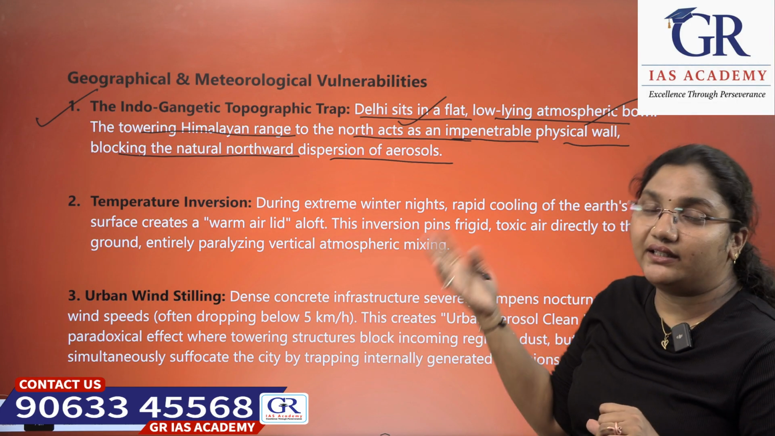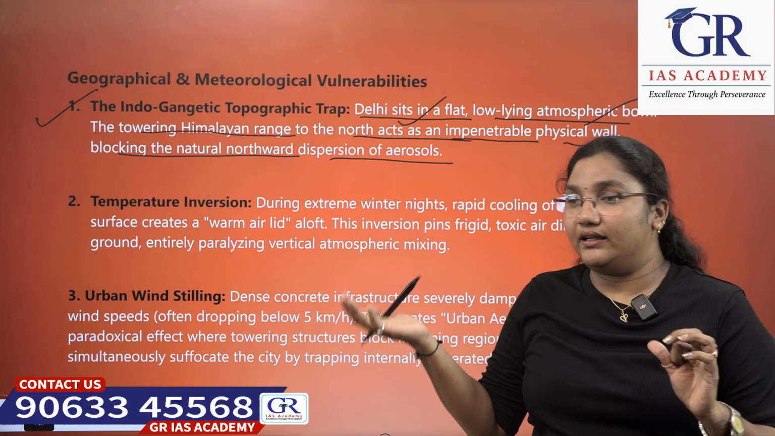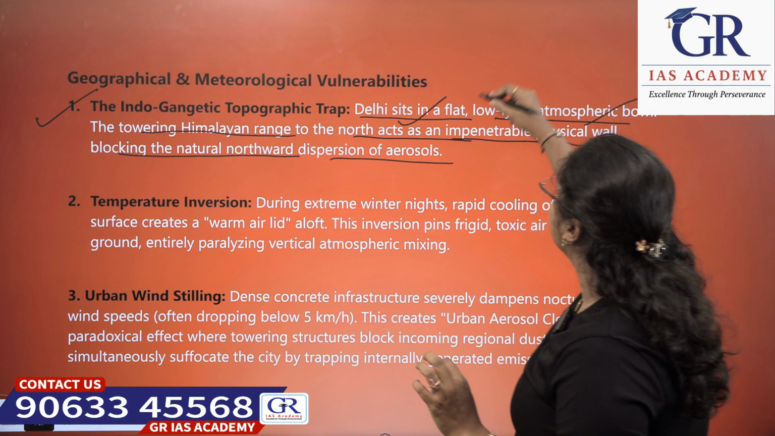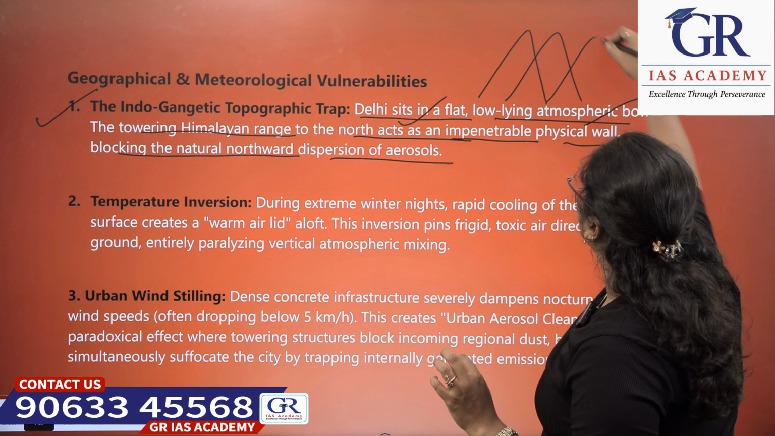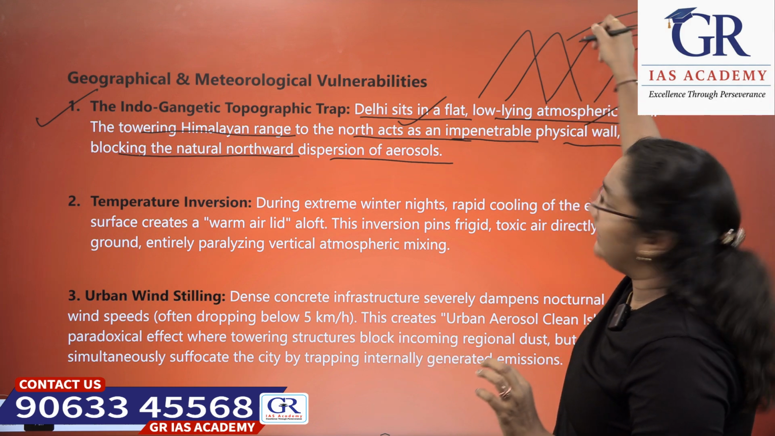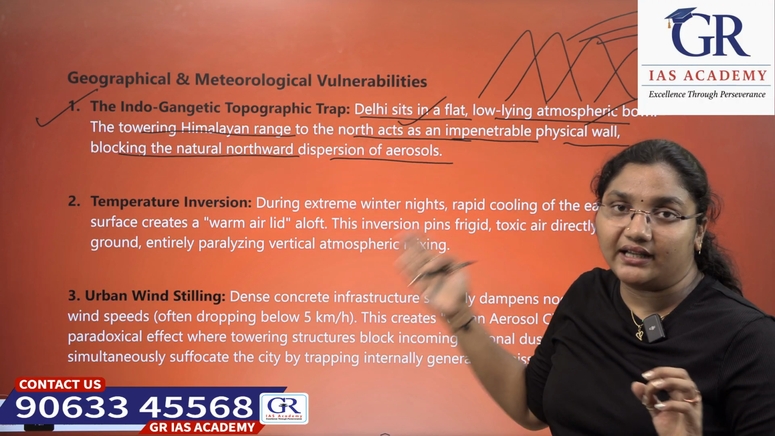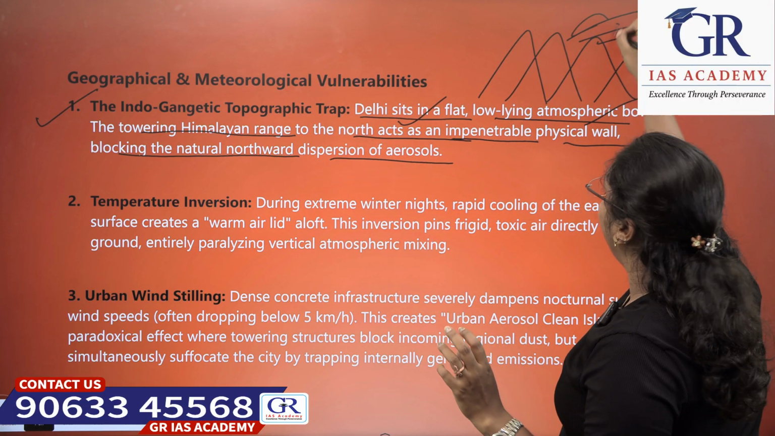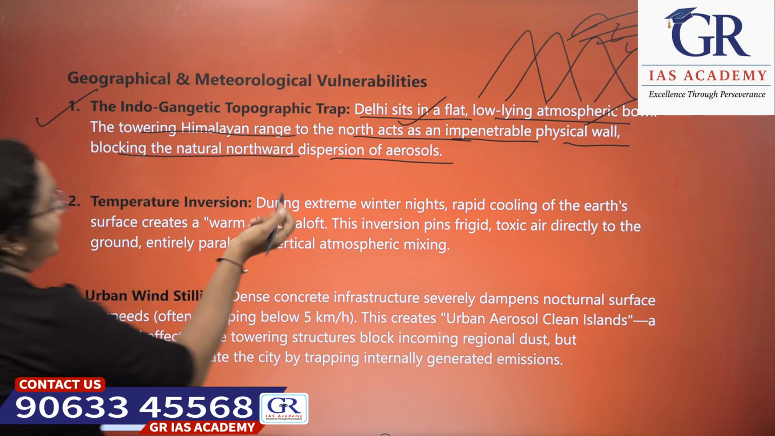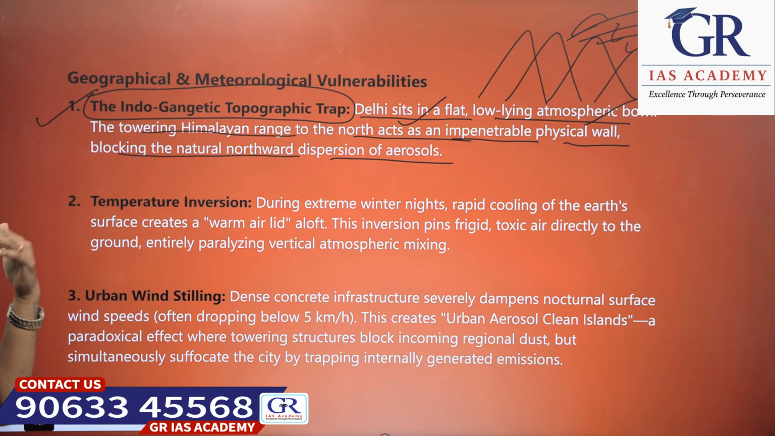Usually the Himalayas are very good to the country, but to the northern cities it is very bad because it acts as an obstruction, right? See, when wind is coming, will the mountains block it or allow the air to move into the areas around? No, it will block the wind also. Okay, this is the first geographical vulnerability: it sits in the Indo-Gangetic topographic trap.